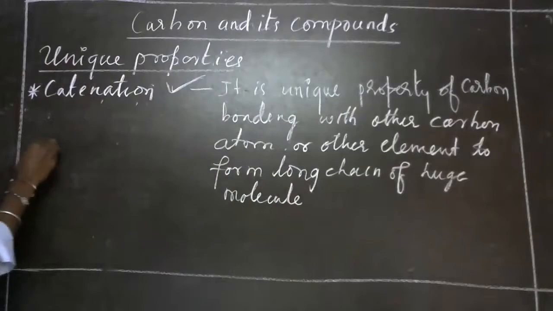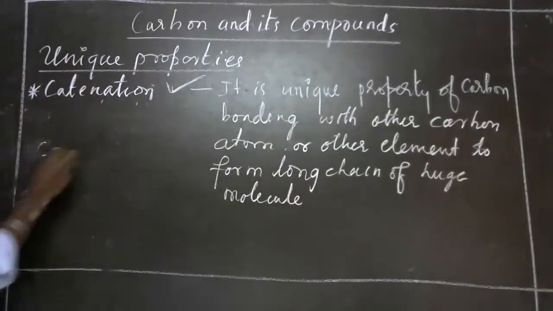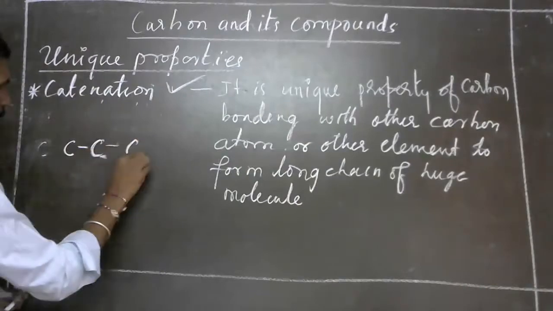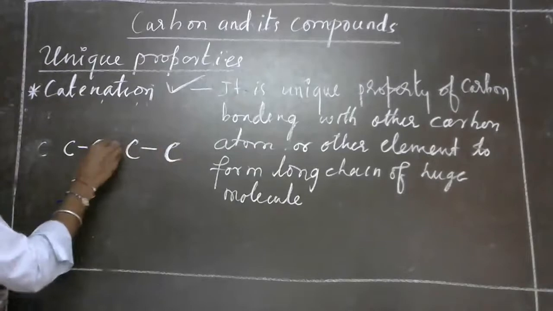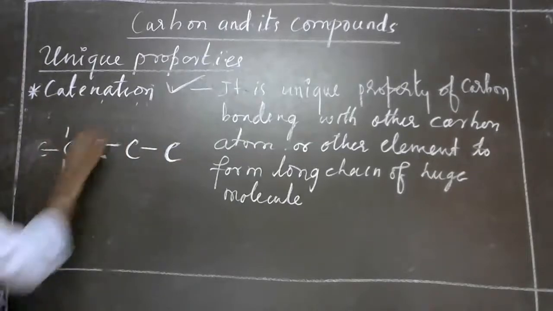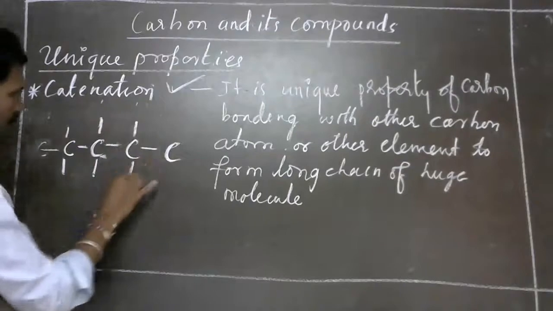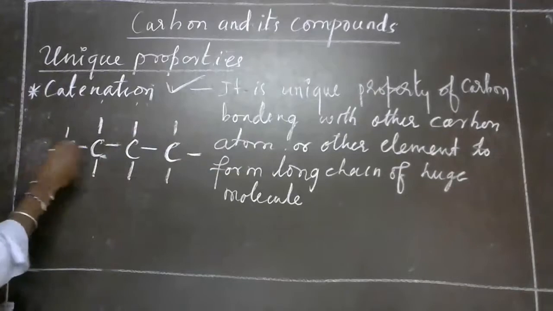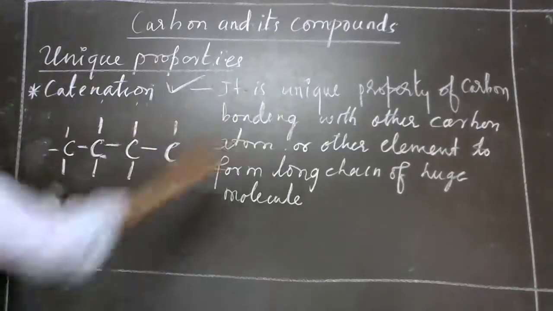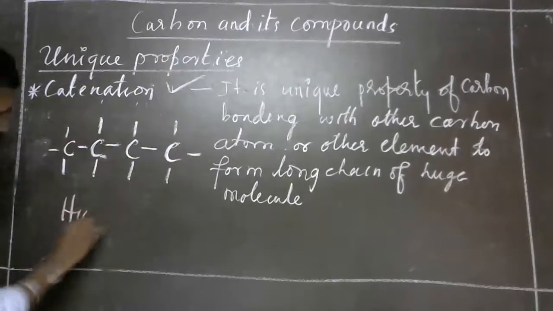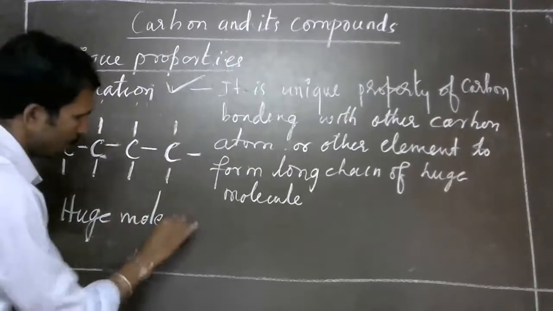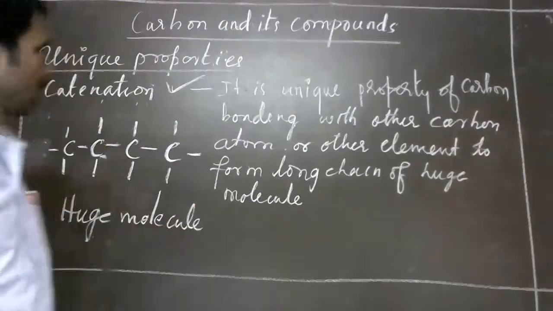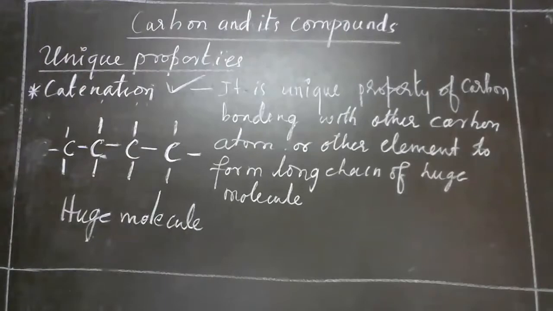So here there is a carbon. This carbon will bond with another carbon atom, and the bonding goes on like this. Like this, carbon bonds with other carbon atoms to form a long chain, and a huge molecule will be formed. This property of carbon is called catenation.